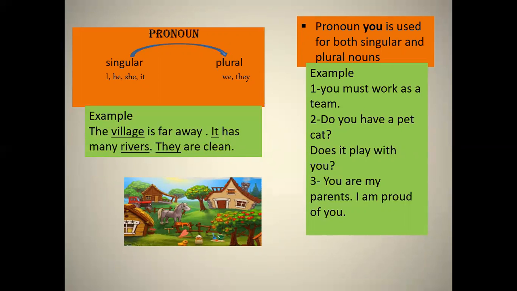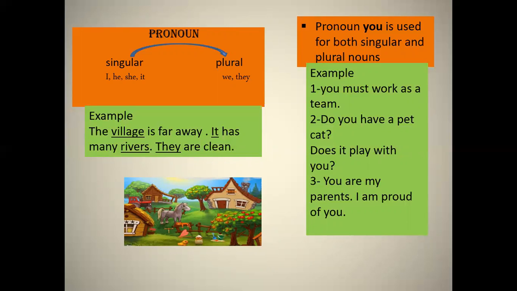For example, the village is far away. It has many rivers. Okay, the village is far away. Here, village is a noun, and for this we have used the pronoun it. It has many rivers. Rivers is a noun, and for the rivers we are using the plural pronoun. They are clean. The village is far away. It has many rivers. They are clean. So village and rivers are nouns, and we are replacing them with the pronouns it and they.